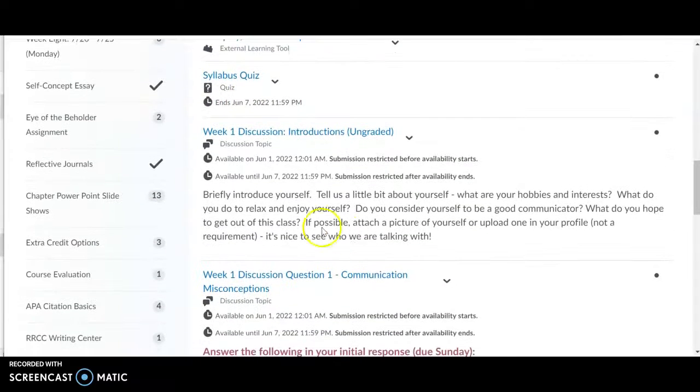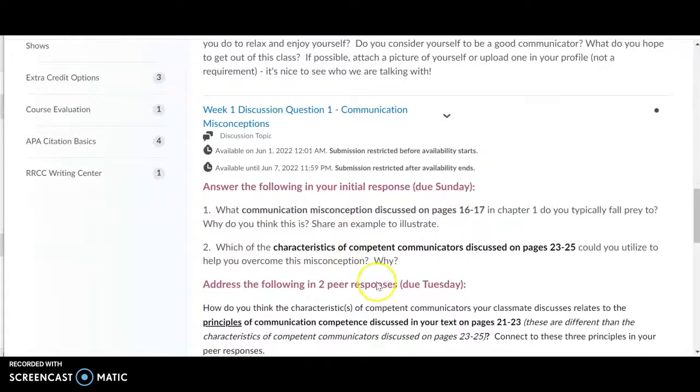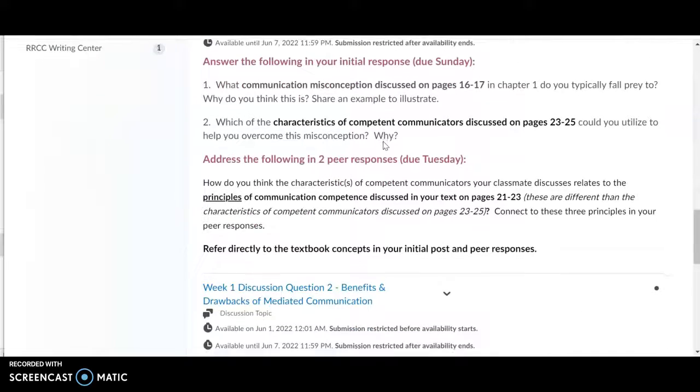So let's look at those discussions. Here's an ungraded introduction. Love to hear a little bit about you. I encourage you to post a picture. I'll post a picture of me as well. Next are the communication misconceptions, characteristics and principles discussed in the week 1 discussion. If you don't have the textbook yet, please get it ASAP. It's really integral for this class, but you can use that mini lecture to answer this discussion.